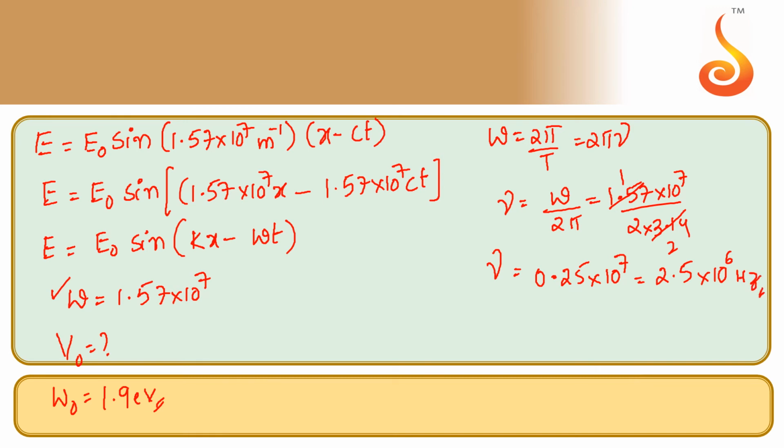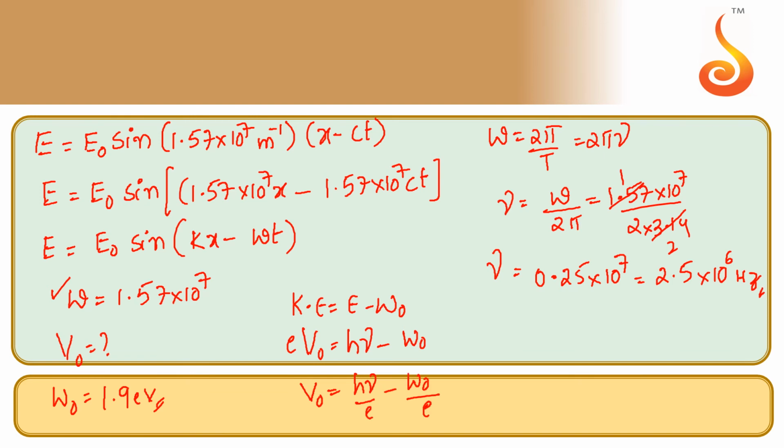So we calculated frequency. Now we need to calculate stopping potential. We know kinetic energy is equal to energy of the light minus work function. Kinetic energy can be written as charge into stopping potential, and energy can be written as h nu, minus work function. So stopping potential is equal to h nu by e minus work function by e.